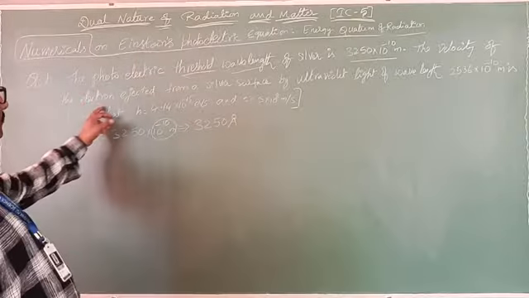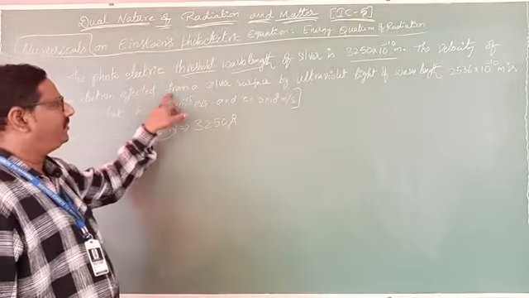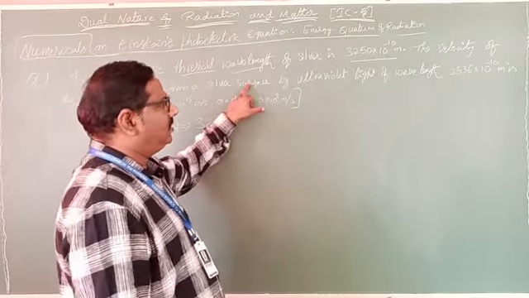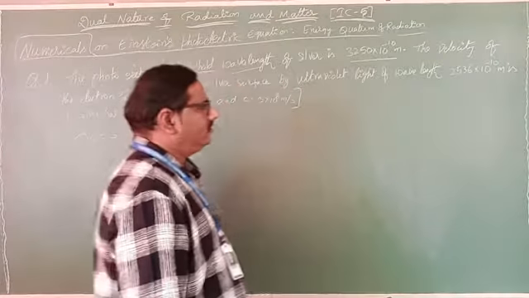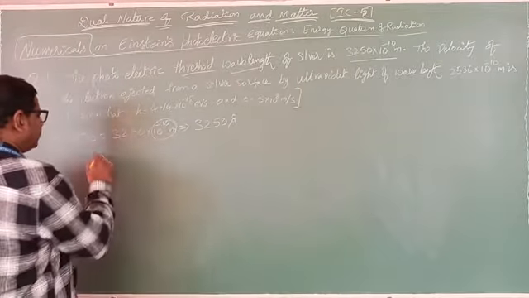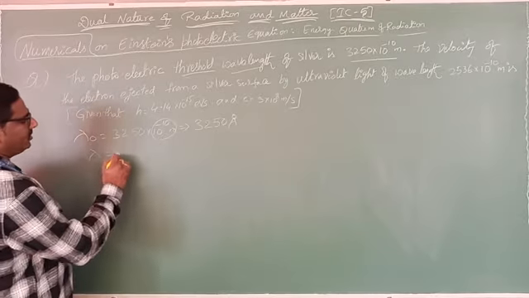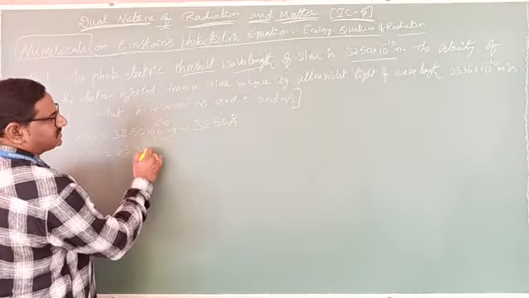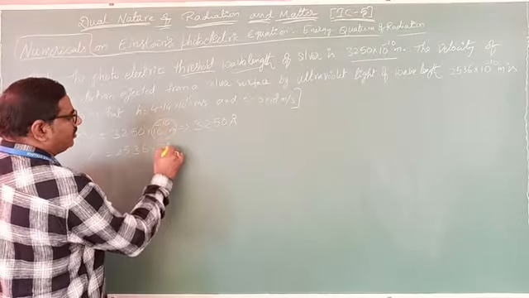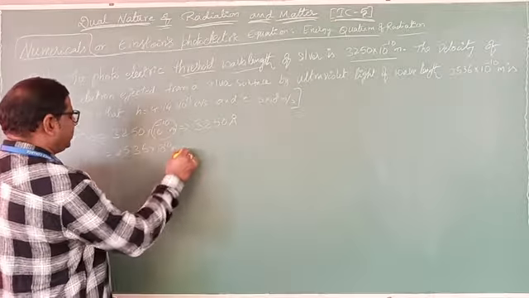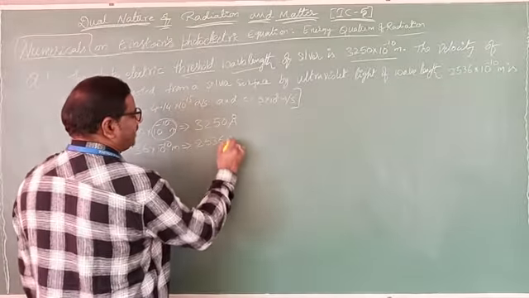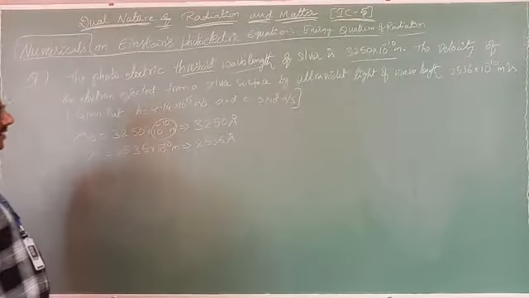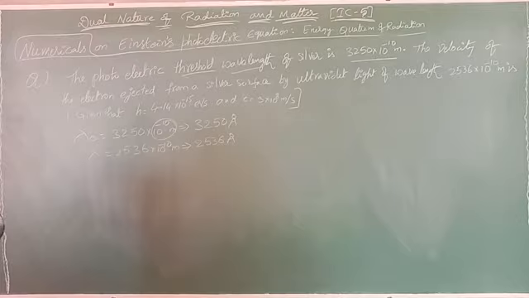The velocity of electron ejected from a silver surface by ultraviolet light of wavelength, one more wavelength is given, that is lambda. So lambda equals 2536 into 10 power minus 10 meter, which we can write as 2536 angstrom, because 10 power minus 10 meter equals the angstrom unit.